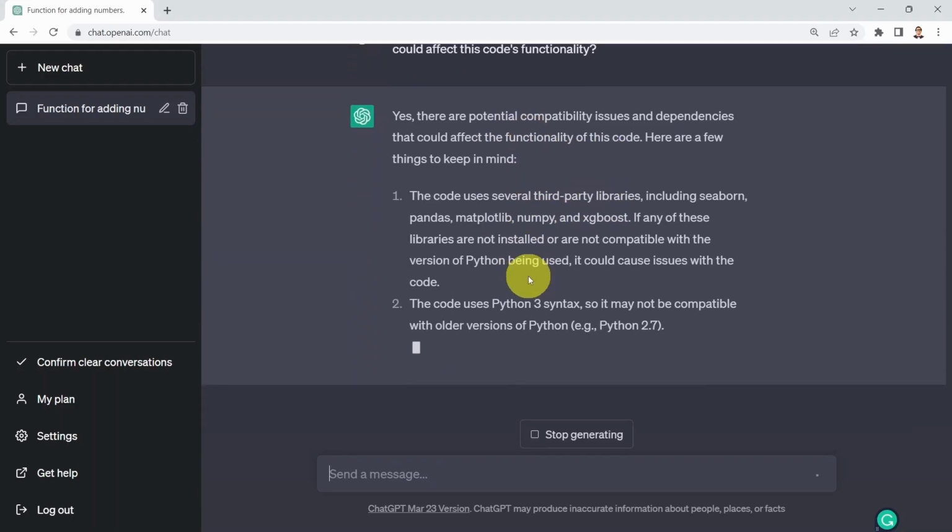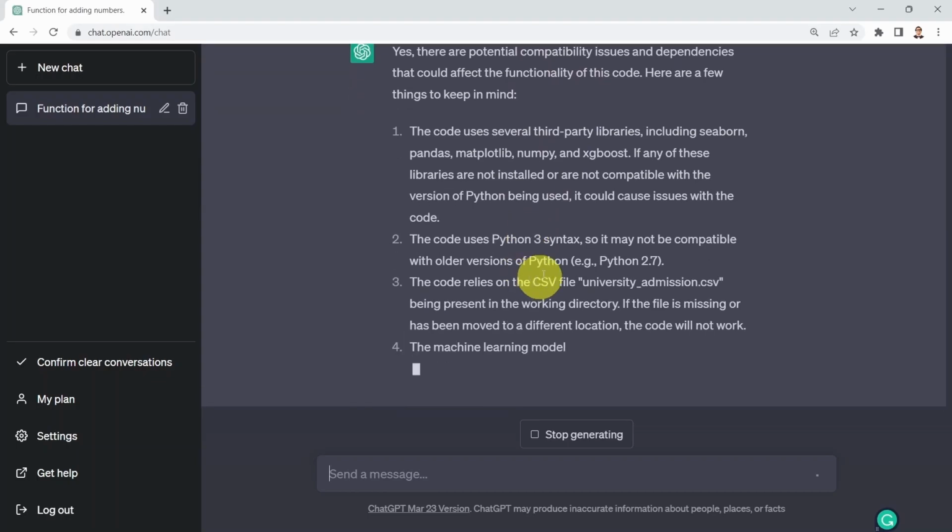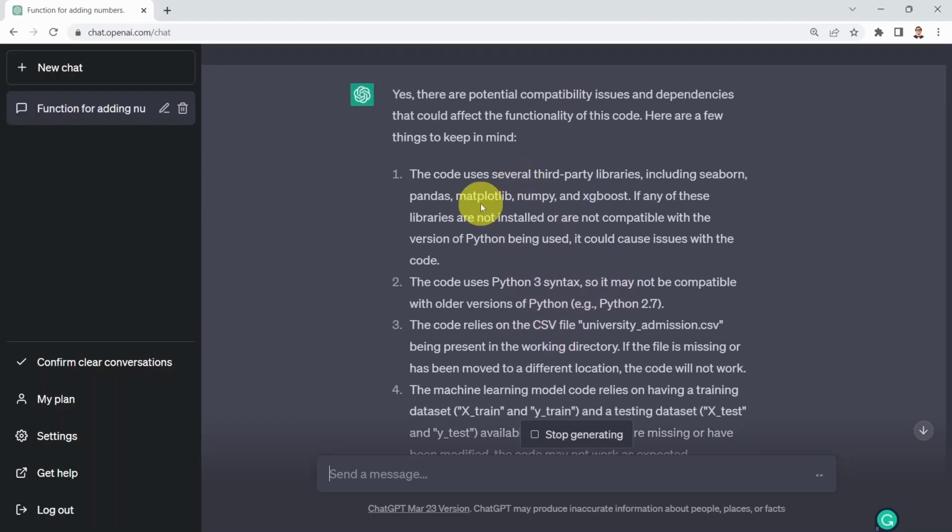And if you recall, because we are using other libraries such as Seaborn, Pandas, Matplotlib, NumPy, and XGBoost, of course, these libraries, if they are not installed properly or if they are not compatible, for example, with our version of Python, this could cause issues. This is a good point.